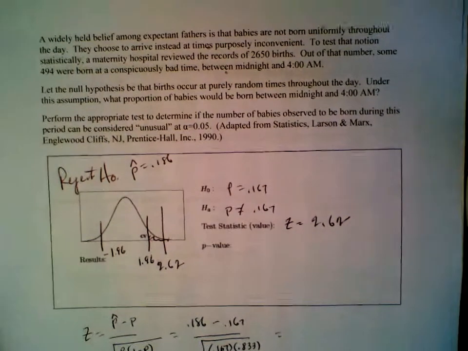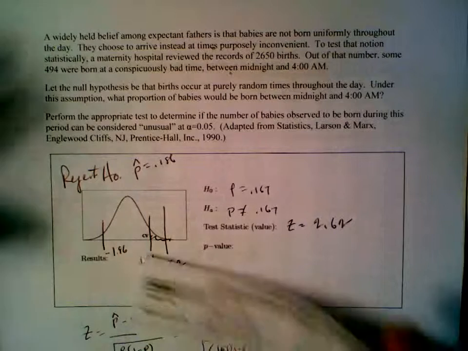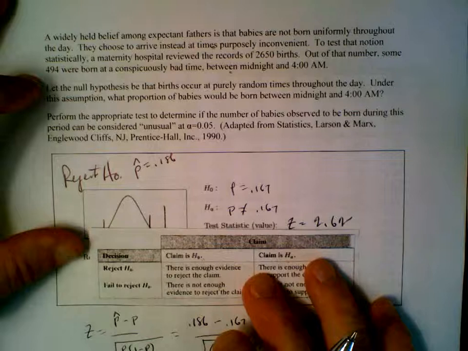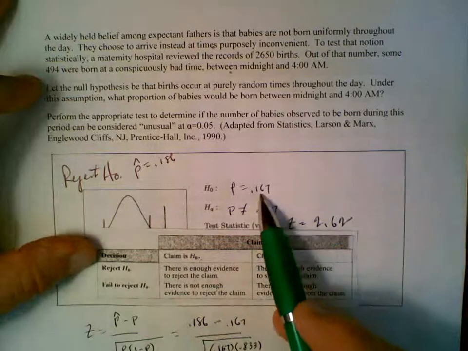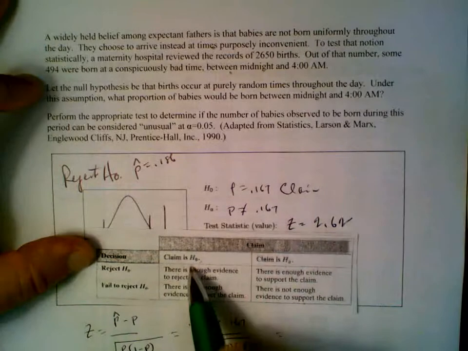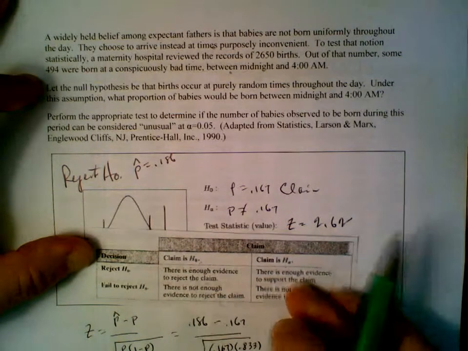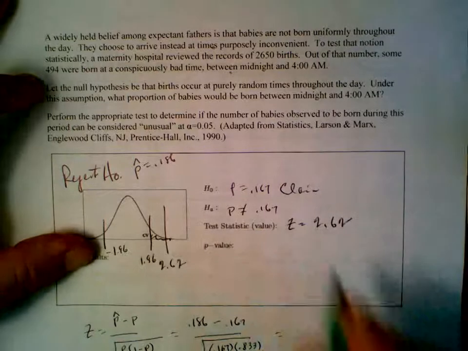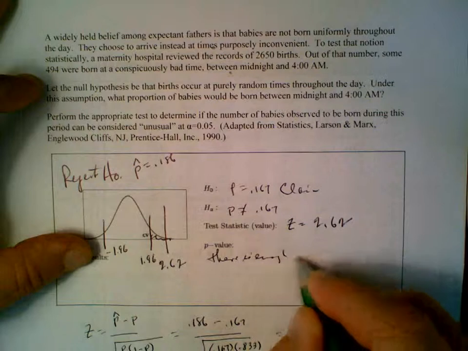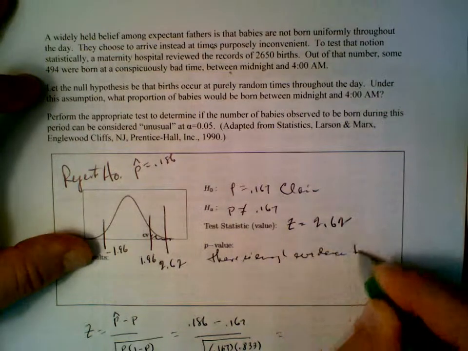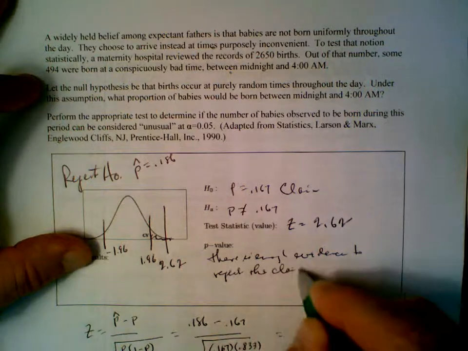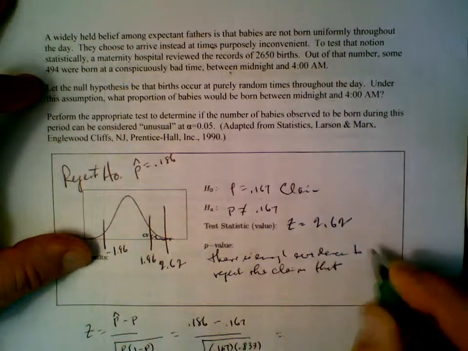Okay. How do we say that in plain English? Well, for that we go to our little helper here, and what our little helper says is that we start off by noting that the claim, I should have written that, this is the claim, is H naught, and we rejected it. Therefore, there is enough evidence to reject the claim that, what?